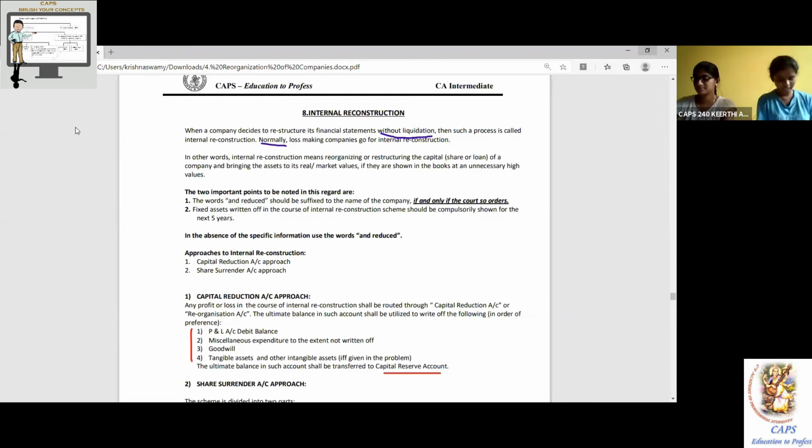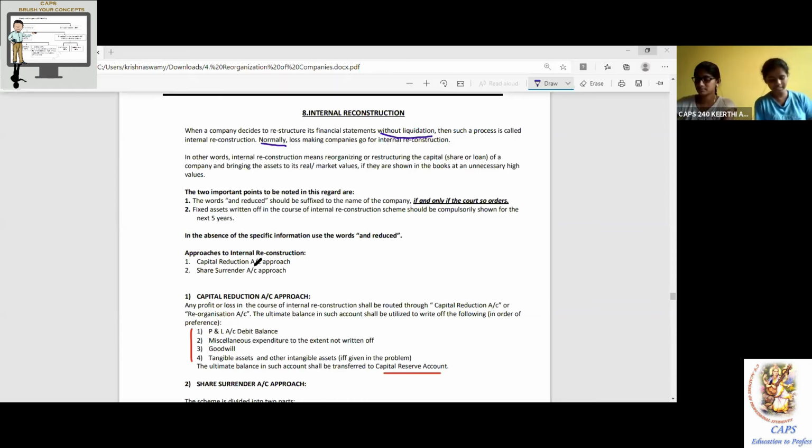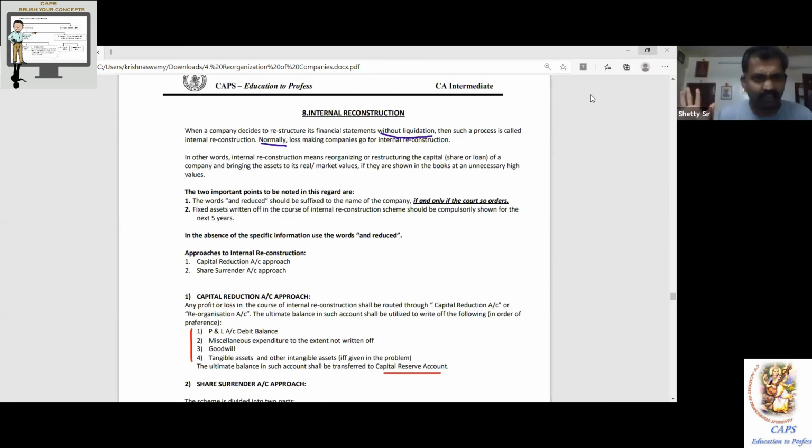Continue. If they are shown in the books at an unnecessarily high value. The two important points to be noted in this regard are extremely important. This much theory is more than enough for your internal reconstruction. Nothing more is required.